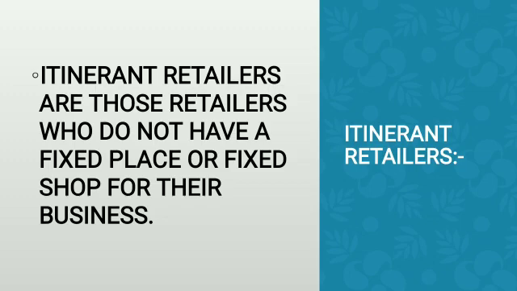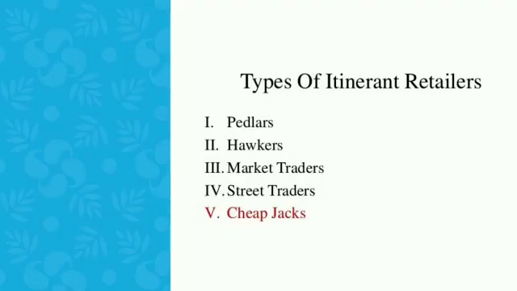Such retailers are known as itinerant retailers. Clear, students? Then next, we will learn types of itinerant retailers. I told you on that classification table that we will learn 5 types of itinerant retailers: peddlers, hawkers, market traders, street traders, and cheap jack.